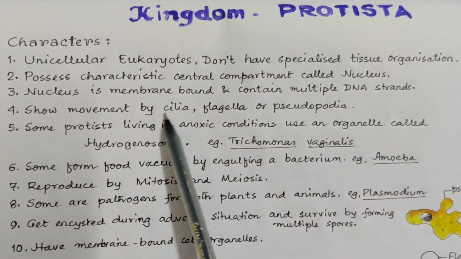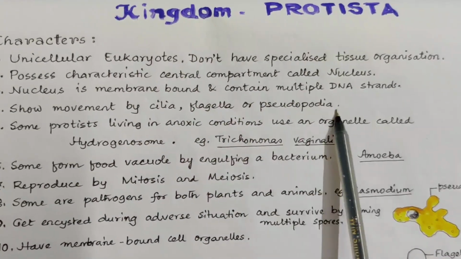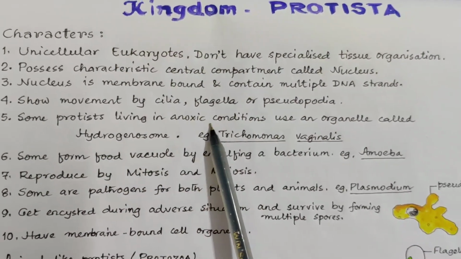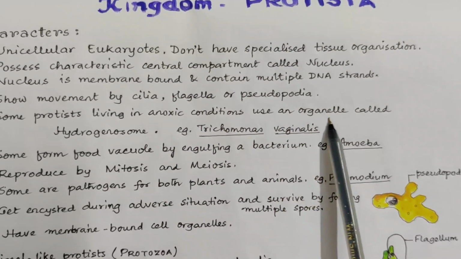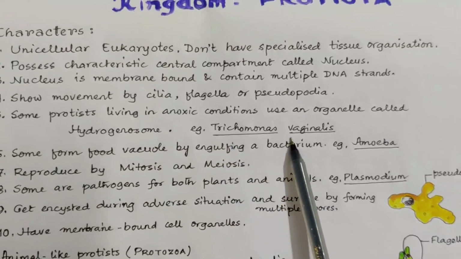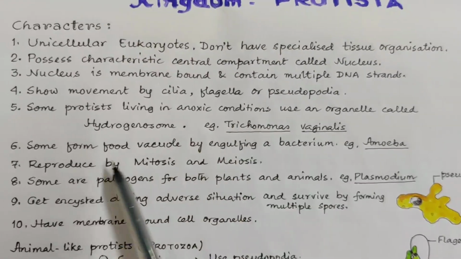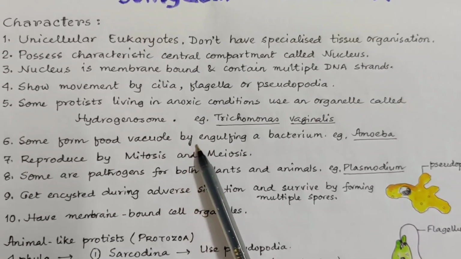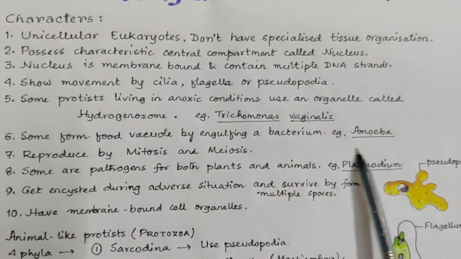Cilia in the case of Paramecium, flagella in the case of Euglena, and pseudopodia in the case of amoeba. Some protists living in anoxic condition, that means where oxygen is not present, use an organelle called hydrogenosome. This kind of respiration takes place in Trichomonas vaginalis. Number 6, some form food vacuole by engulfing a bacterium, that takes place in amoeba.